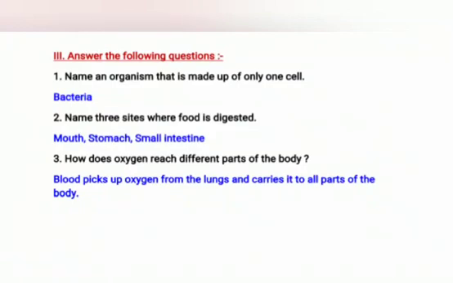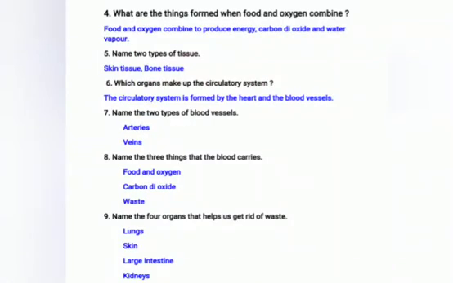Question number 3. How does oxygen reach different parts of the body? The answer is: blood picks up oxygen from the lungs and carries it to all parts of the body. So you have to remember, blood picks up oxygen from the lungs and carries it to all parts of the body. Question number 4.